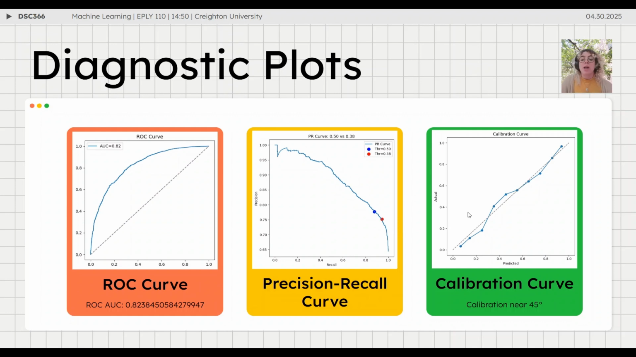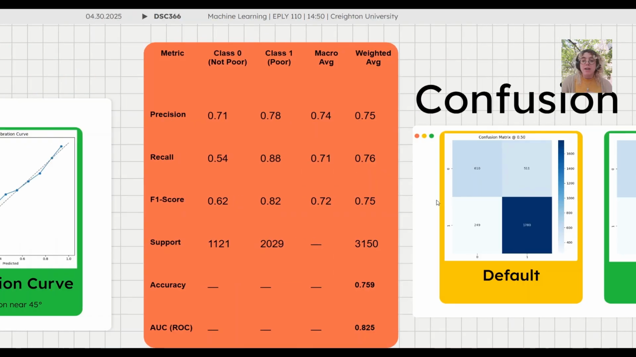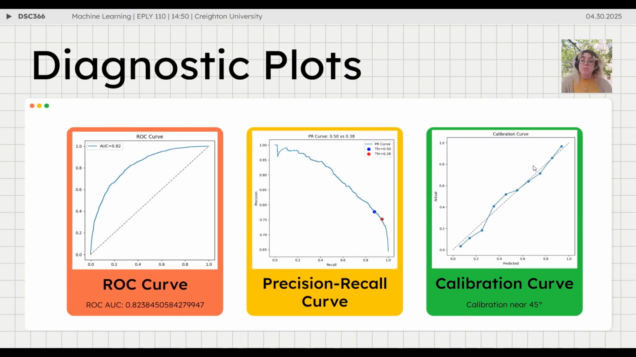Then further, we have our calibration curve. As you can see, it is pretty close to that 45-degree indicator, which suggests that our probability estimates are very well calibrated. Meaning that when the model says there is about a 70% chance of poverty, it is statistically close to reality. Together, these plots confirm that our model was not only accurate, but well behaved from a probabilistic standpoint, making it very applicable to future use.